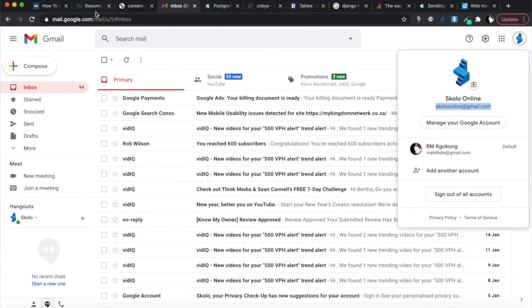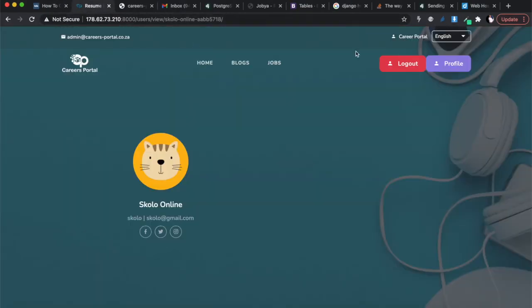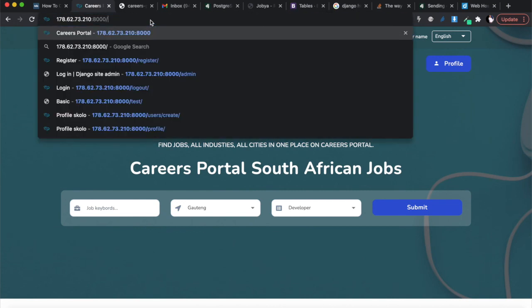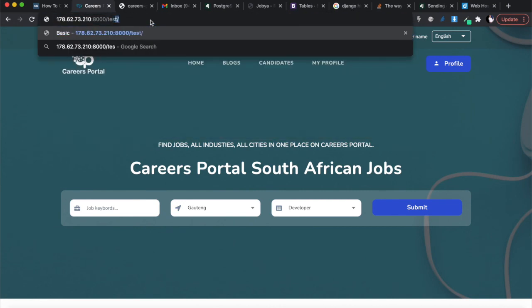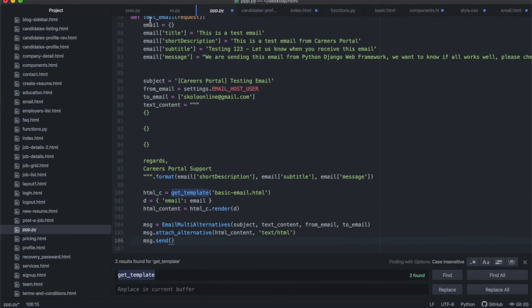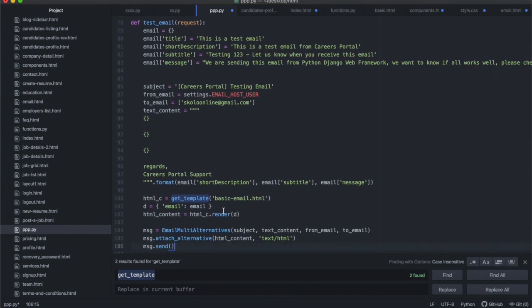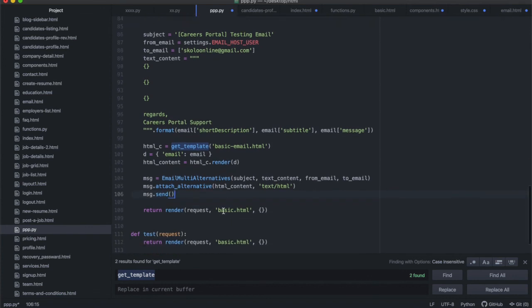All right, so let's go over there and go back to the home page and make sure that our website is running properly. Then I just need to go to /test. Okay, so when I go to /test, let's have a look again. It's going to call this function test email, go through all of this, and it should send me an email. After it has done all of that, it's going to render this basic.html, which doesn't say anything. It's just one line of HTML code.